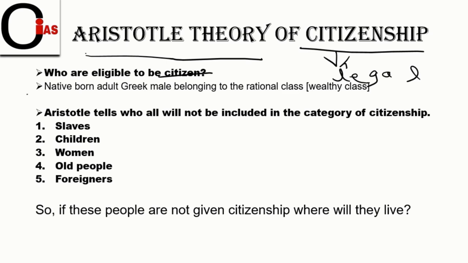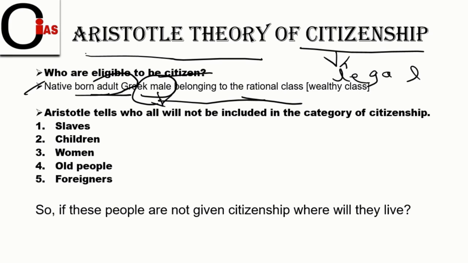Who are eligible, friends? Native born, adult Greek males belonging to the rational class. Basically, rational class here means wealthy class. And mark the point here, friends. Here, born adult Greeks they have mentioned, not children, because children lack maturity. Adults are allowed, belonging to the male class, not the female class. And those should be of the rational class. Those people only are eligible to get citizenship.